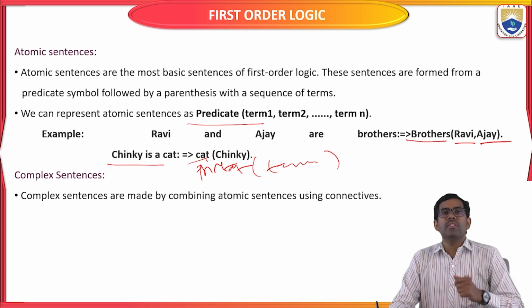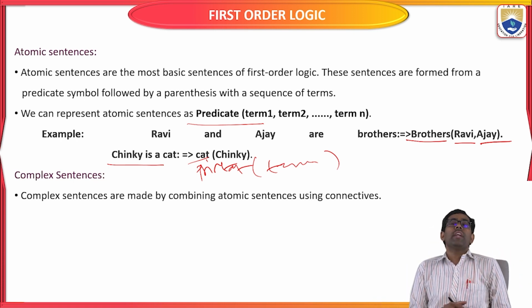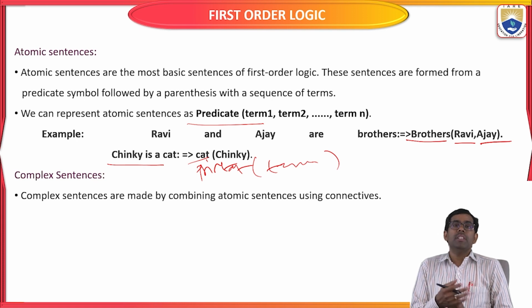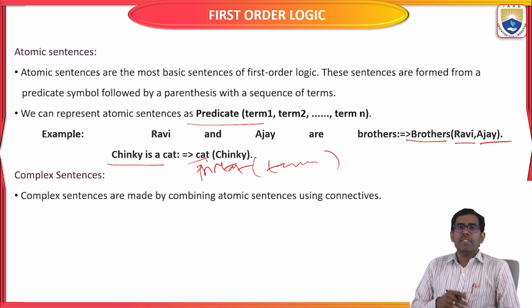Next, what are complex sentences? Here we use different objects, functions and predicates to represent complex sentences using first order logic.